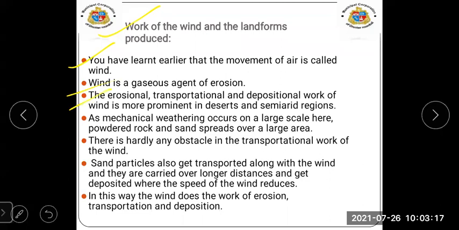Third point, the erosional, transportational, and depositional work of wind is more prominent in deserts and semi-arid regions. Here they are saying that the work of wind, with all these three things, erosion, transportation, and deposition, is more in the desert regions.